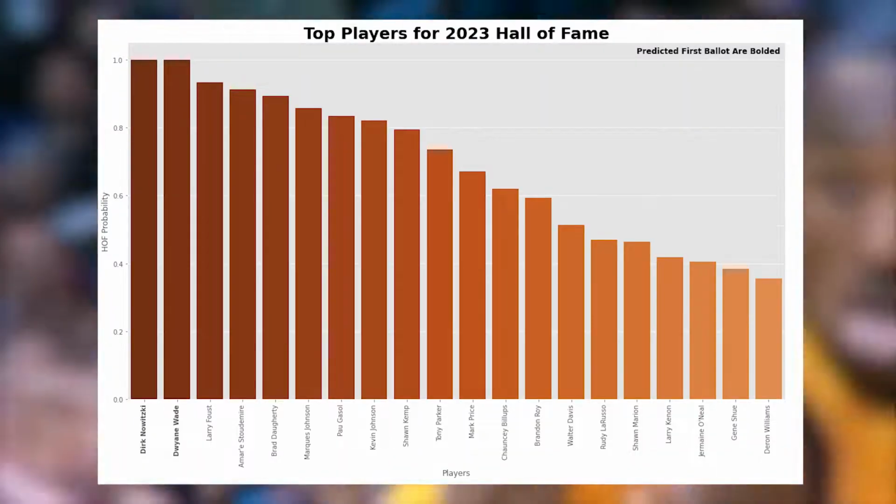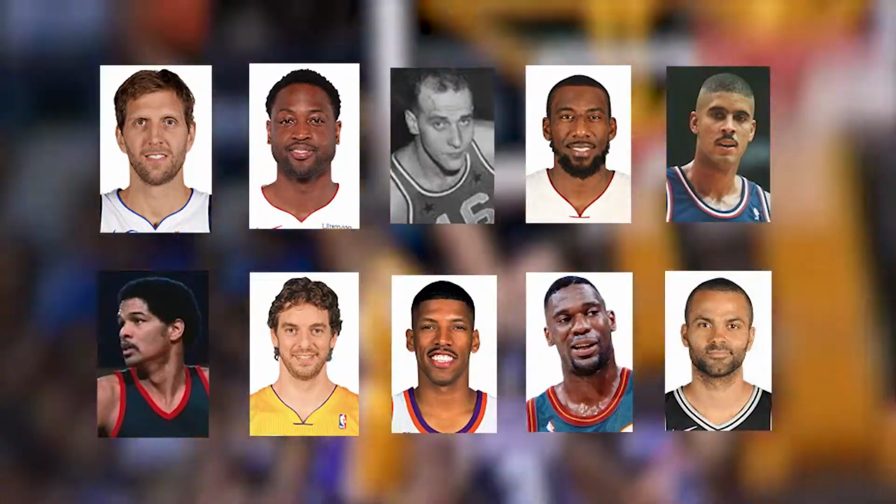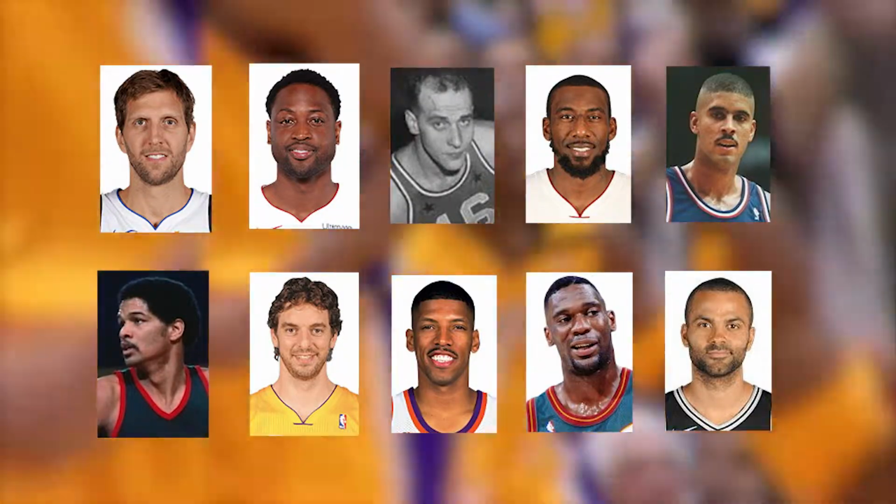Finally, here are what the models predict to be the top candidates for the 2023 Hall of Fame class, with predicted first ballots bolded. These are the top 10 candidates, though it is likely going to be these 4 who are going to be inducted as finalists.